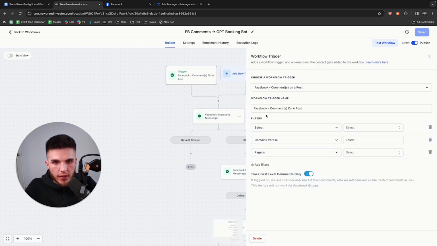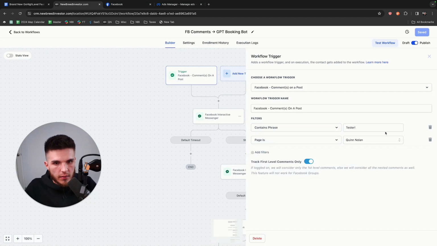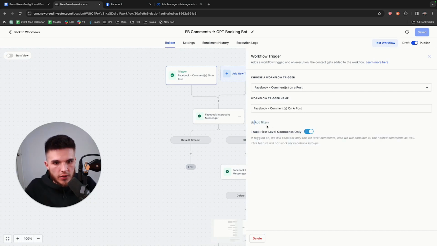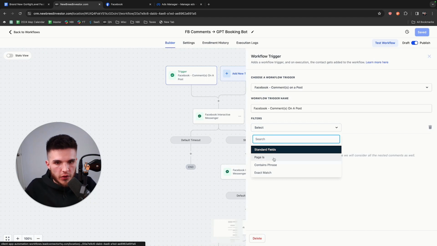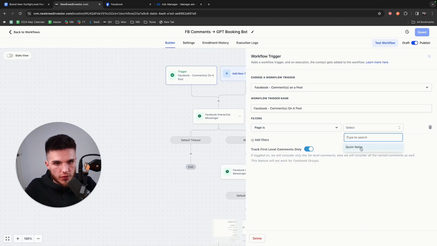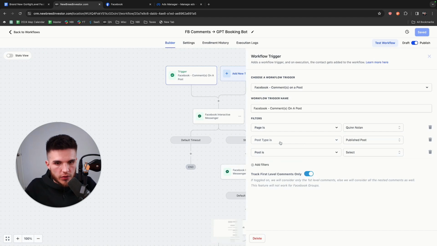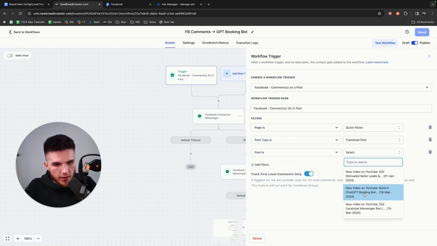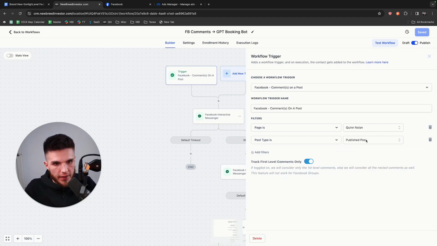And then right here, we have a few different filters you need to select. I don't know why it didn't link that, but basically I can just show you from scratch. So you click add filters, and the first one is going to be the page. So you want to choose your actual business page. And then post type is published post, and then post is if you want to choose a specific post, but if you're not really running ads to any of these other posts, they're probably not going to get commented on with that specific keyword anyway. So you can just simplify it and make it applicable to all of your posts by just deleting that filter.